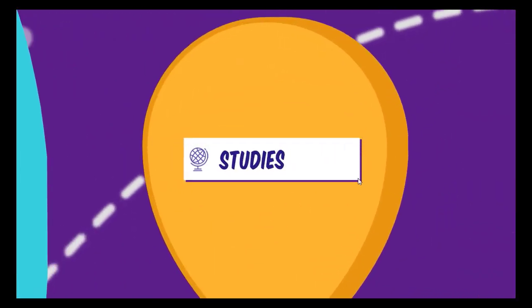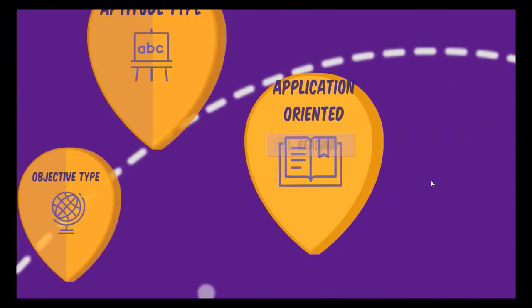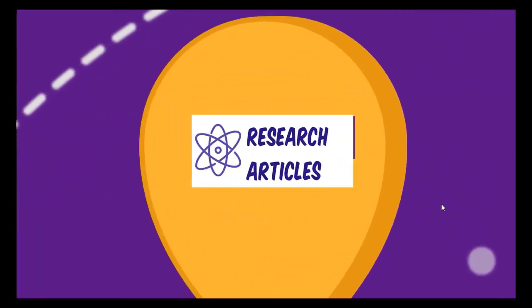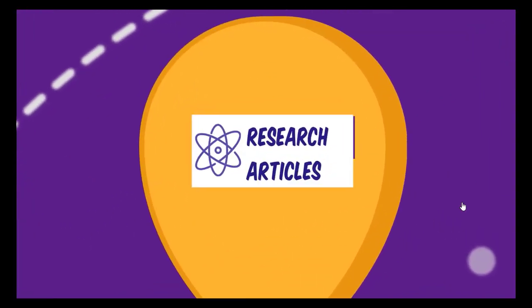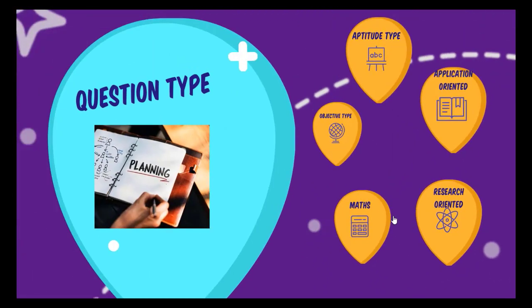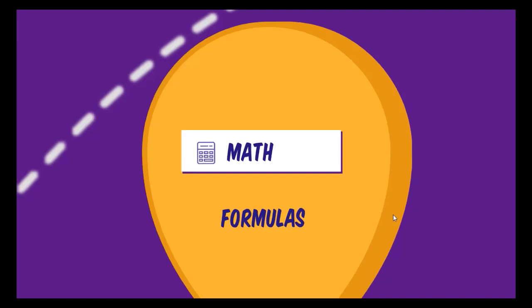For objective type questions, you have to study some books, research articles, class notes and materials I will provide later. Application oriented questions, you also read in the books and research articles. For research oriented questions, you should know the updated knowledge by studying research articles. For mathematical calculation, you should note down all the formulas available in books, especially for statistical analysis, for example genetics. You should know the basic formulas.